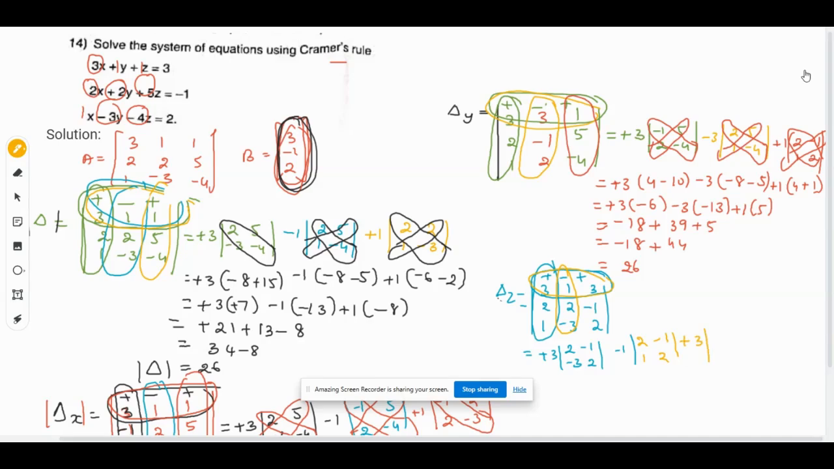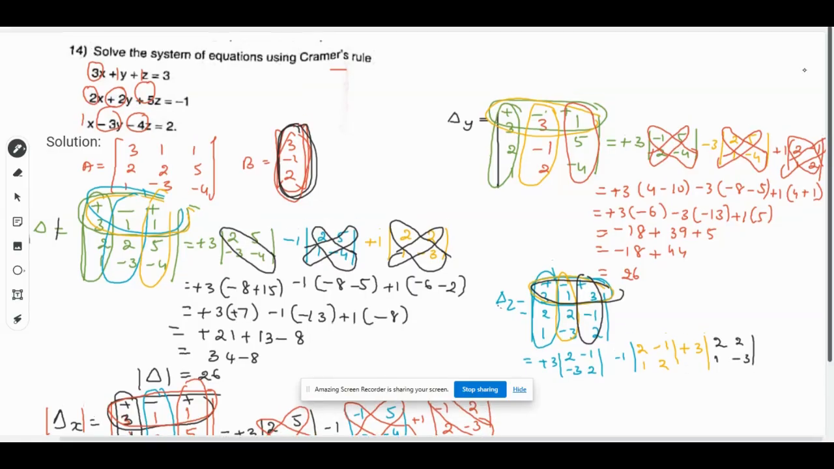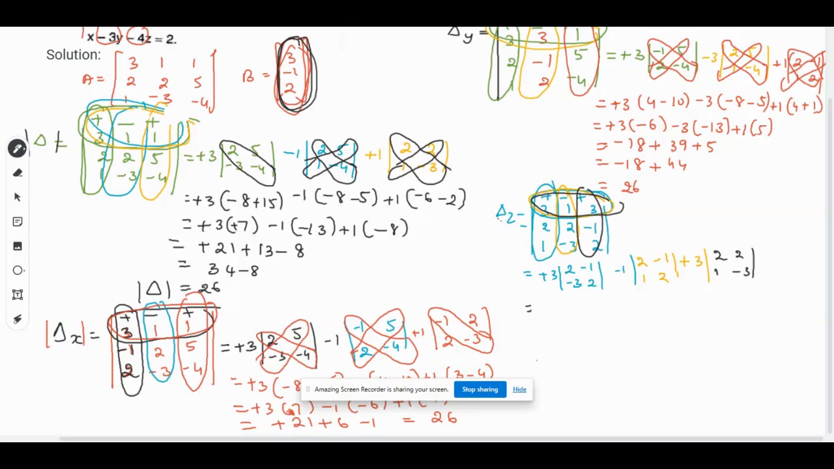For plus 3, that row and that column you should leave, and then it is 2 2, 1 and minus 3. So if you simplify this, we get plus 3 into 2 into 2 is 4, 2 into 2 is 4, minus into minus is plus, plus into minus is minus 4, then minus 1 of 2 twos are 4, minus into minus plus, 1 ones are 1, plus 3 into 2 threes are 6, minus 2 ones are 2. So it will be minus 6 and minus 2.